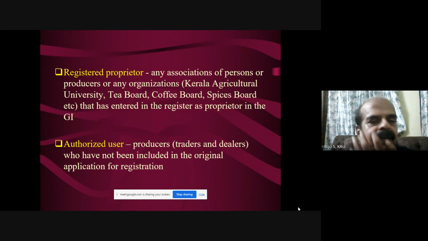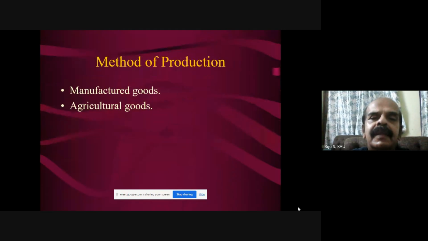The quality has to be assured so that it remains a geographical indication. The registration will protect not only the rights of the producer but also the consumer.